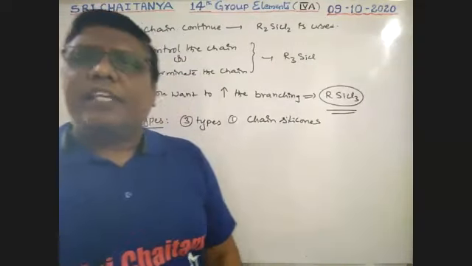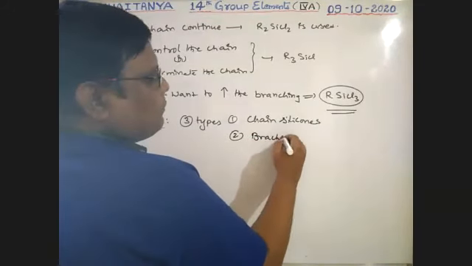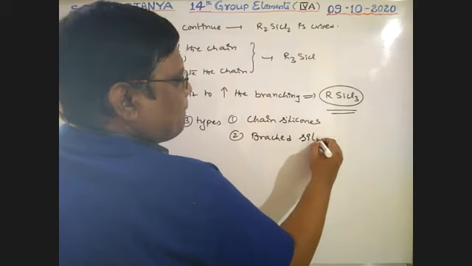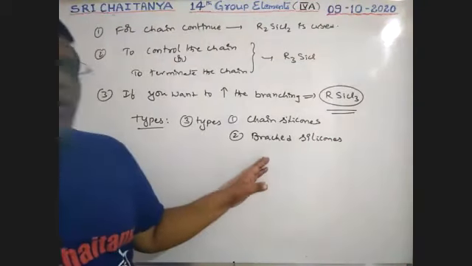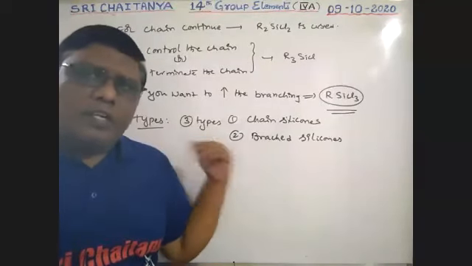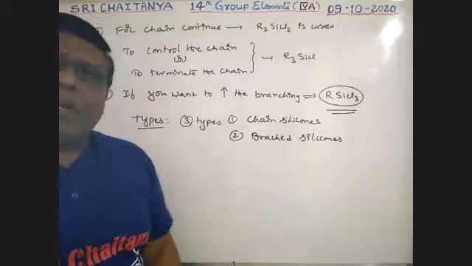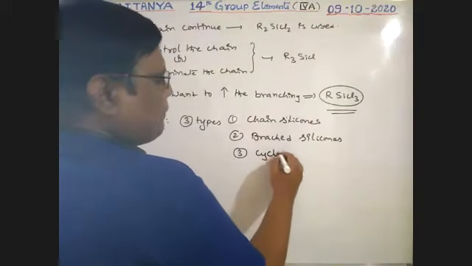Next, branched silicones or cross-linked silicones. Just now I completed that, so branches are possible. That is called branched silicones. And the third one is cyclic silicones.